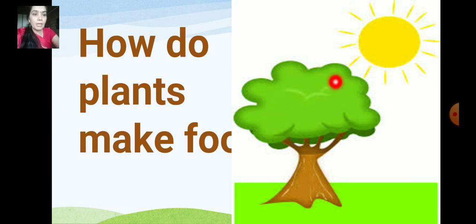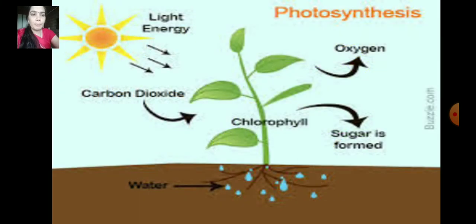They are green in color. There are a lot of chlorophylls. These chlorophylls absorb heat energy from the sun, and the remaining part of the plant, why do we water the plants? Yes, they absorb water from the roots, that is from the ground, and they prepare the food. Now there is a process to prepare the food.